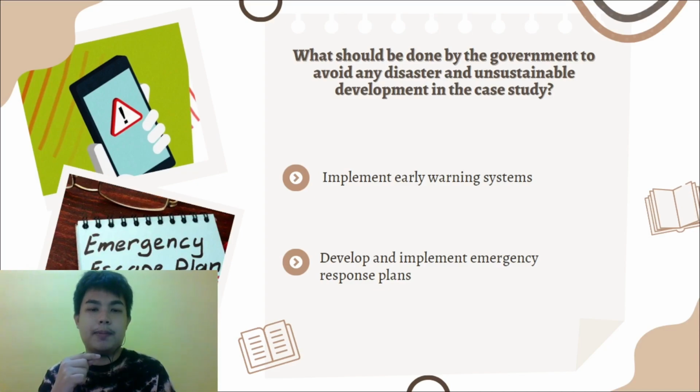Implementing early warning system can help to minimize the impact of earthquake and other natural disaster because it can provide alerts to residents and allow them to have time to take necessary action to minimize the loss of life and property damage. The second is develop and implement emergency response plans. Developing and implementing emergency response plans is important in disaster preparedness. This plan should clearly define roles and responsibilities for different parties, including government agencies, citizens, and other related parties. Emergency response plans should include measures such as evacuation procedures, communication protocols, and resource allocation strategies.